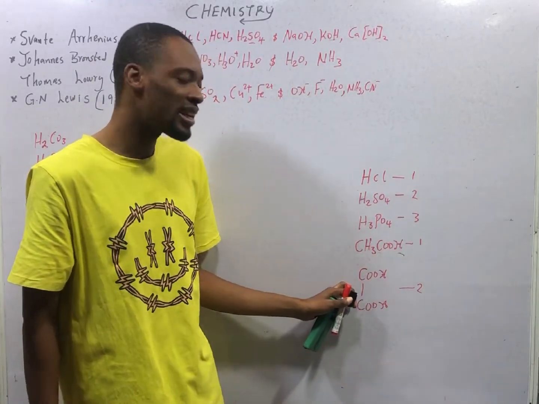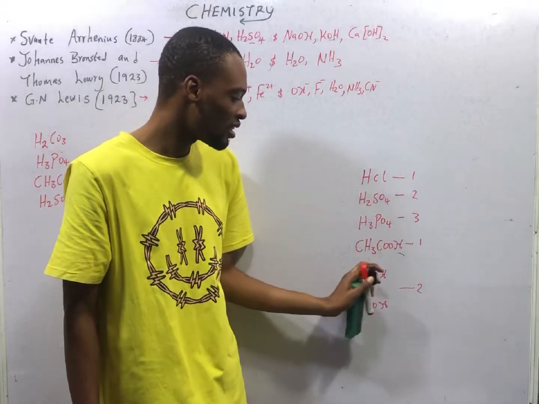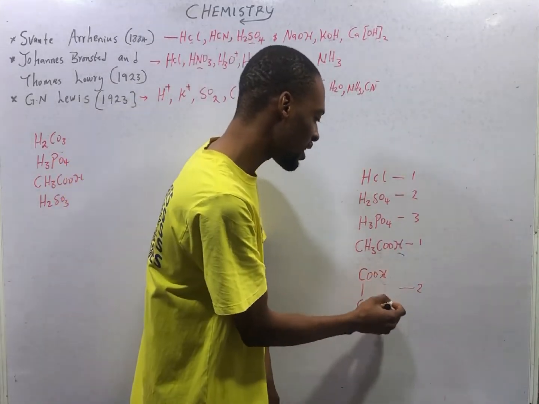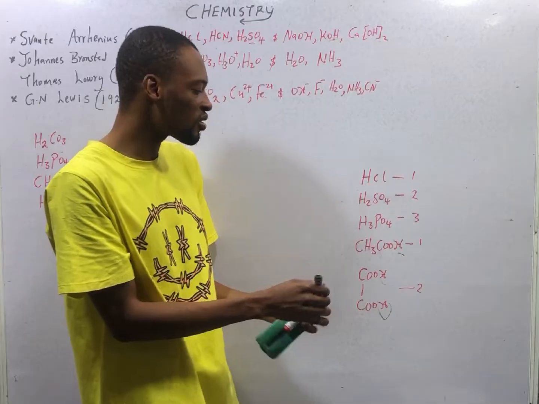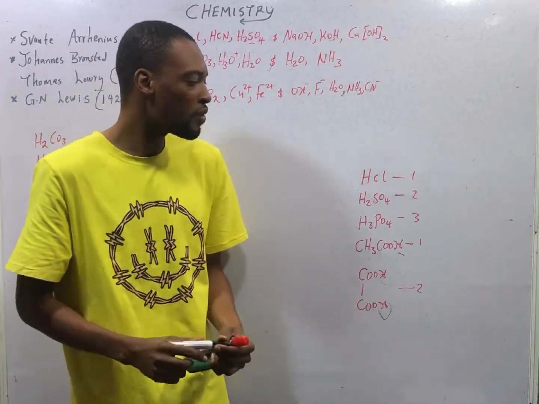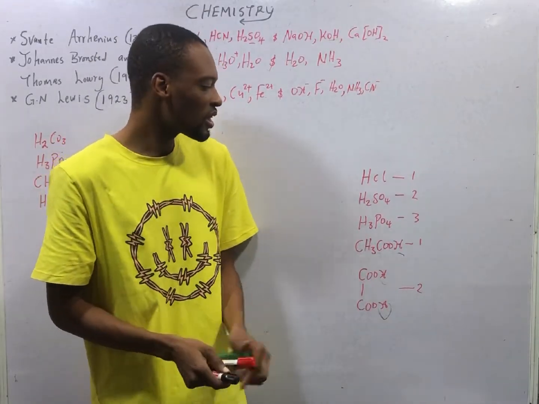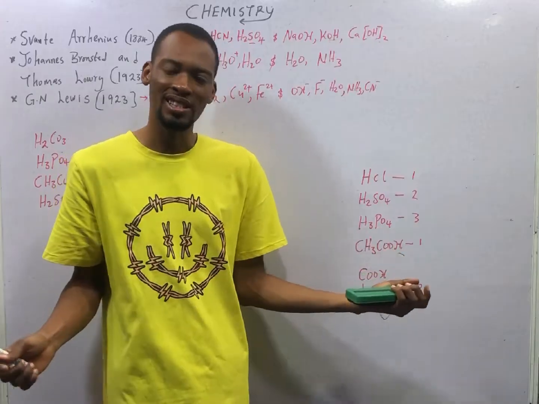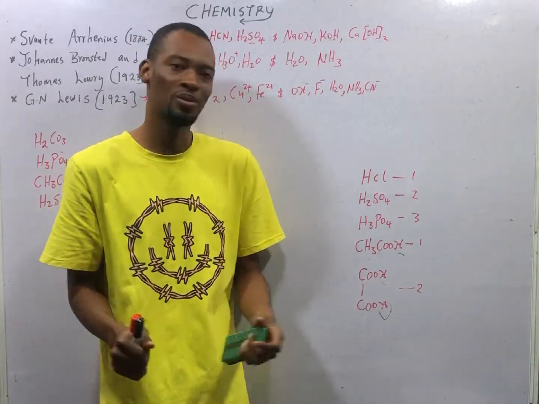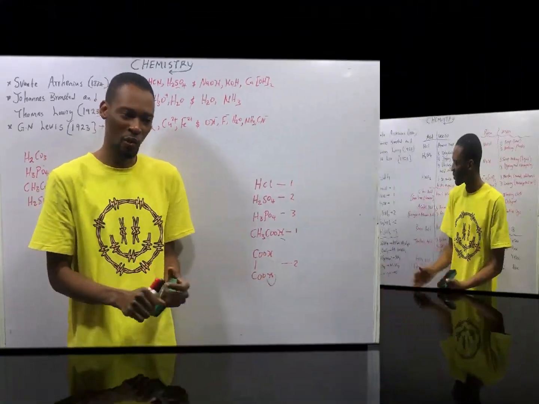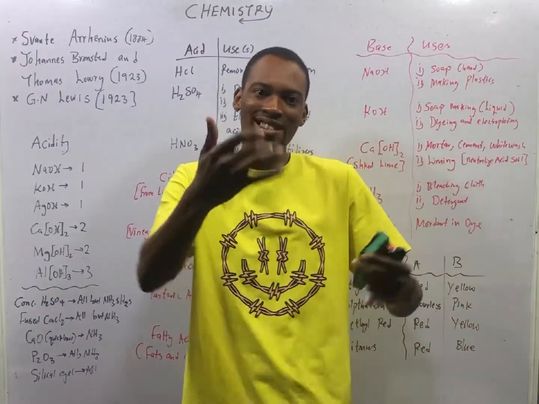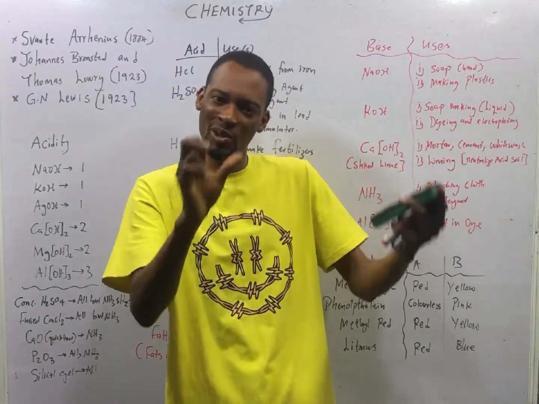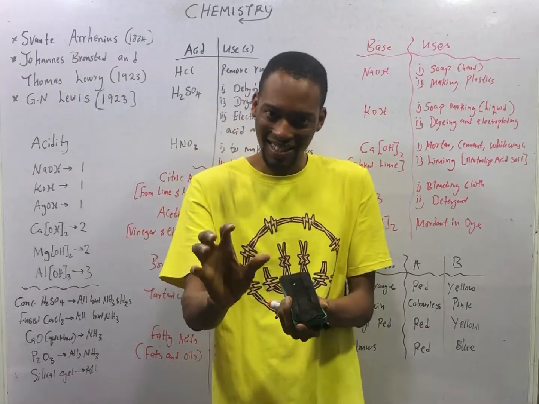This is oxalic acid. We can replace this and this. So 2 hydrogen ions are replaceable there. So the basicity is 2. Take note of these acids and their basicity. They are the ones JAMB wants you to know, and they are the hot ones. Basicity is the number of replaceable hydrogen ions present in an acid.